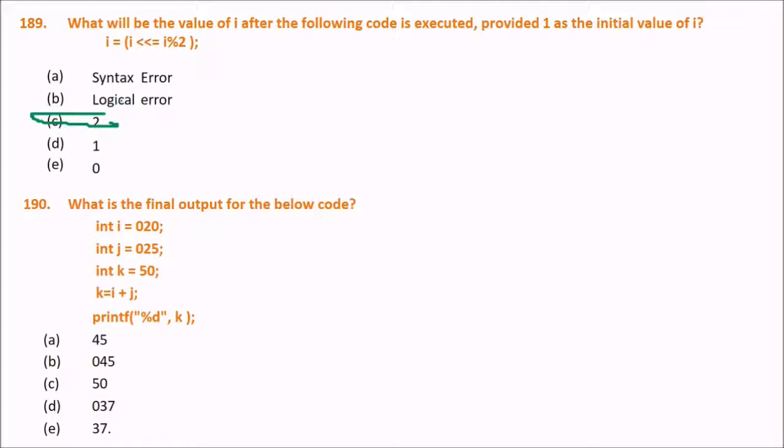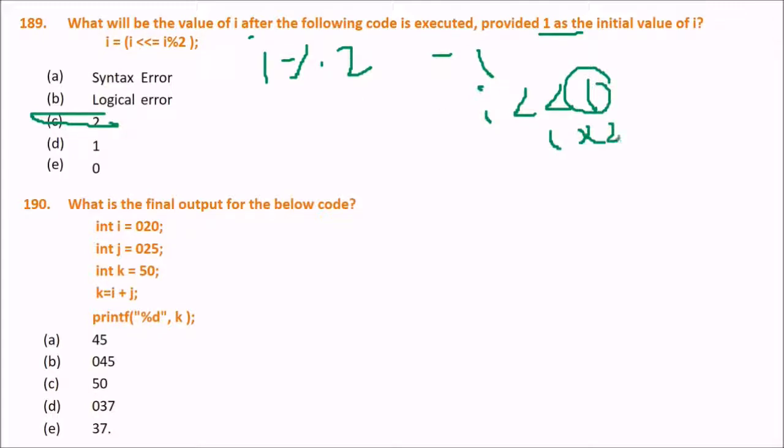Why 2? See here, I modulo 2 is 1. Provided 1 as the initial value of I, so 1 mod 2 will be 1. Now, what will be this value? This has to be shifted 1 position towards the right, and it causes this to become 2, because this is nothing but multiplication by 2. 1 into 2, that is 2. So I will be assigned a value of 2. So C will be the answer.